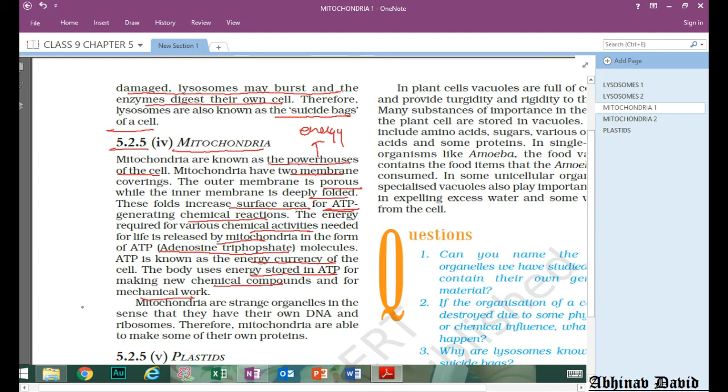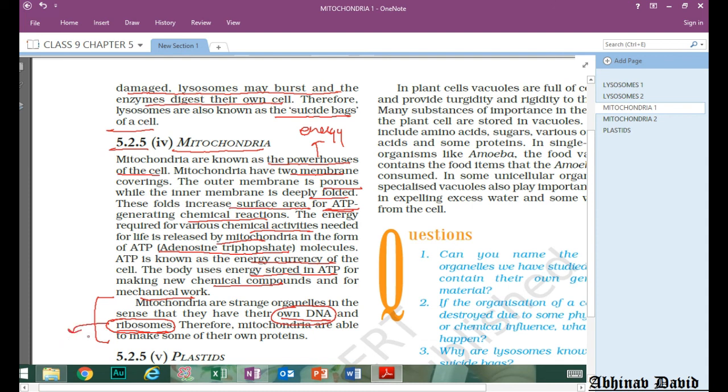Now one more important feature is written here in the last part of the paragraph, that mitochondria are strange organelles in the sense that they have their own DNA and ribosomes. Now we have seen that DNA is only present inside the nucleus, but DNA can also be present inside two organelles. One is mitochondria, the other one we will see tomorrow, okay, in the next class. So mitochondria have their own DNA and they have ribosomes. Remember, I told you ribosomes are the organelles which are associated with the endoplasmic reticulum, and they form rough endoplasmic reticulum. And what is their function?